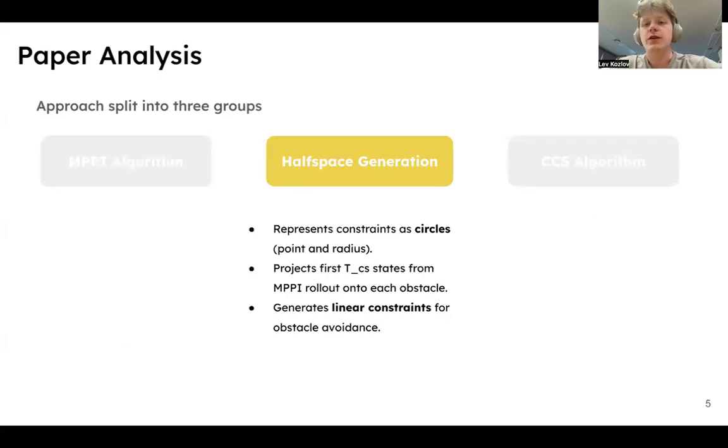Then we go to half-space generation. The constraints in the paper are represented via circles defined by the point and the radius. This step is the proper preprocessing stage where we take the first t states of the resulting MPPI rollout and project position vectors to each obstacle. After that, we obtain a list of linear constraints used to avoid obstacles.